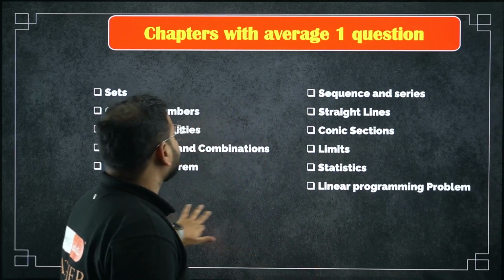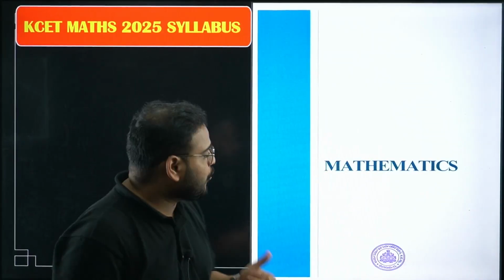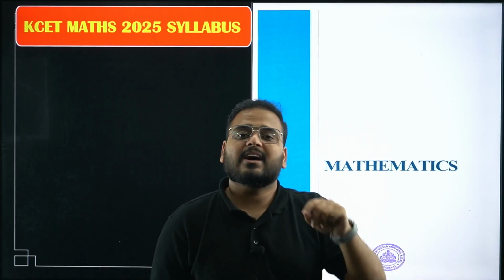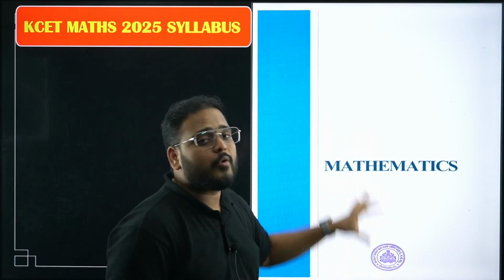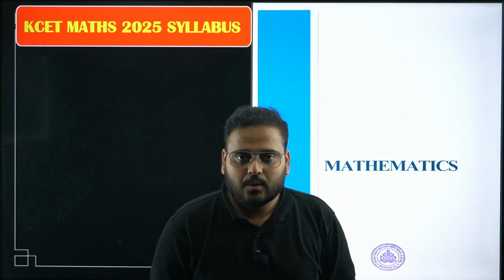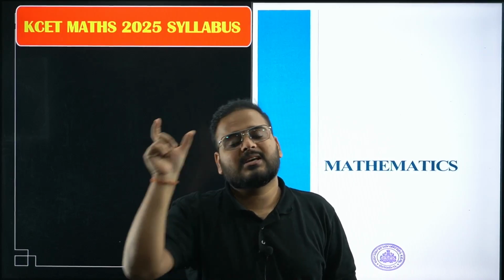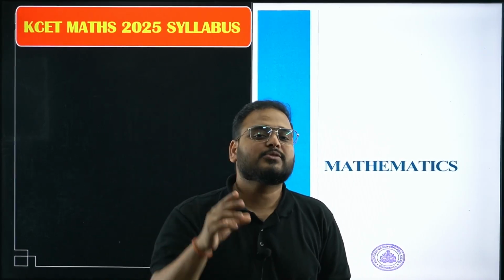Now, the syllabus has been released by your KEA. Do one thing, go ahead and visit their official website. Over there you will see the announcement. In the announcement section you can download the PDF and go through the entire syllabus one by one. They have given chapter-wise subtopics also, mentioned over there, so please go ahead and check it out. It's a must, it's a request. Please don't forget to do that.